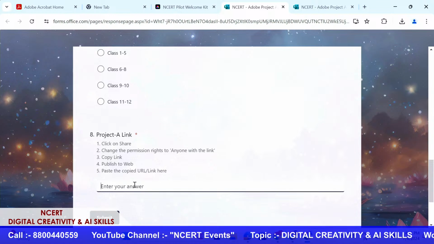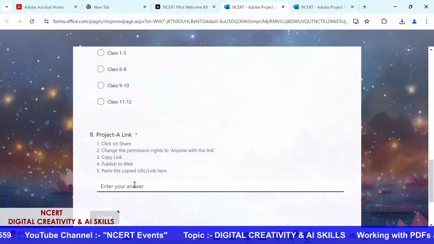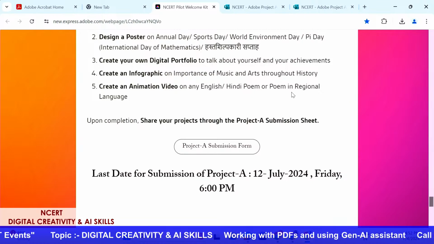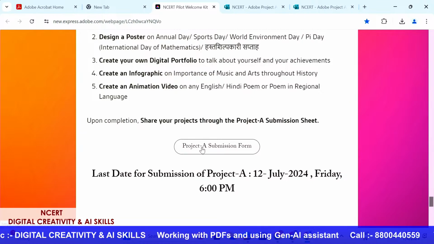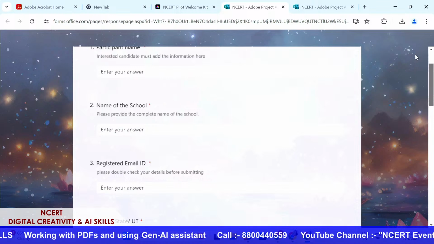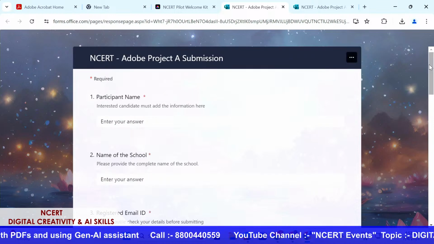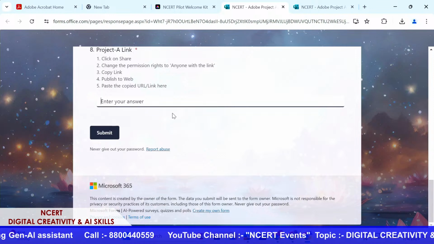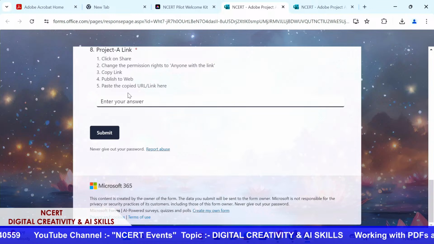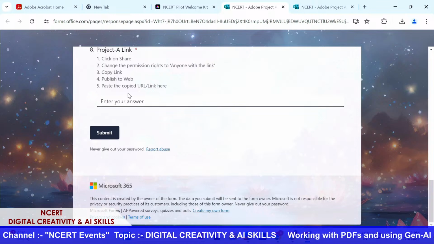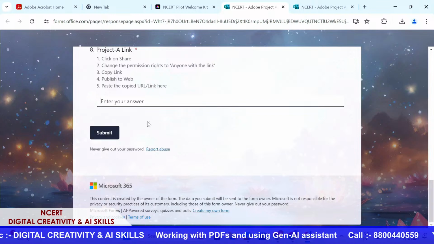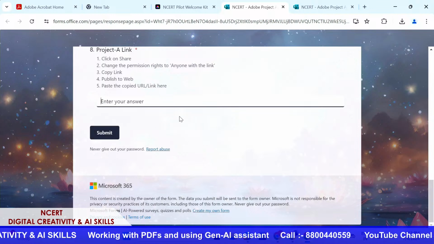So people who are asking how to submit any one of these projects, again in the chat box, I would say that you have to submit the projects by going to this welcome kit page, which is the web page. You click on the Project A submission form, you go to this particular form which asks for all your details for your Project A submission. And then once your details are filled in, the last answer is you type in the URL that you have generated through Adobe Express, which will be either an infographic or a graphic, anything that you have selected. And once you copy paste that URL, you can submit, and that's how you will be able to submit your creations.